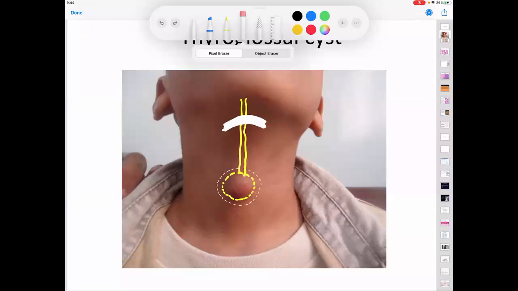So this operation takes the cyst proper. Number two, it takes the tract. Number three, it takes the central part of the hyoid, and finally the base of the tongue. So what are the four things that are removed?